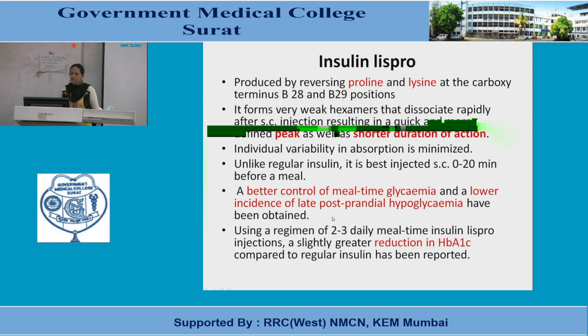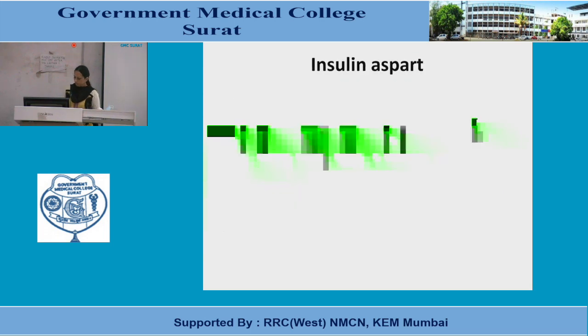So 2 to 3 daily mealtime insulin Lispro injections are given because of the shorter duration of action, so the frequency of administration is higher, but it is able to reduce HbA1c level as compared to regular insulin. That is the advantage. Fewer hypoglycemic episodes occur. That is also an advantage. Now second is insulin aspart.